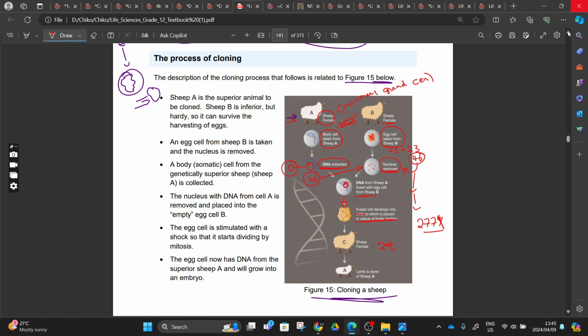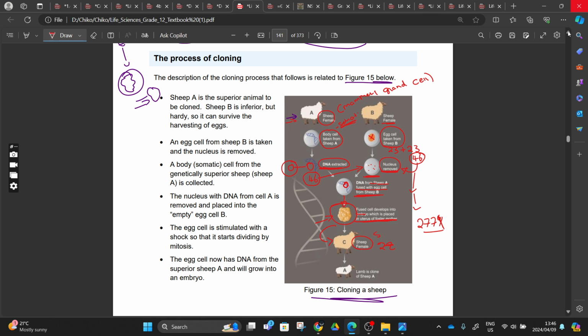After fusing, the cell develops into an embryo which is placed into the uterus. So in their theory, what they are saying is that they took these 46 chromosomes and injected them inside this cytoplasm here, and this cytoplasm, the DNA from sheep A, fused with an egg cell from sheep B. So this egg is going to undergo mitosis, and then form a blastocyst, and form an embryo. And this embryo can now be inserted inside sheep C, which is